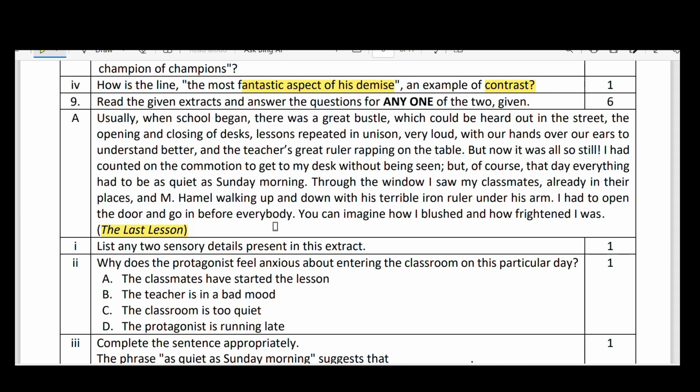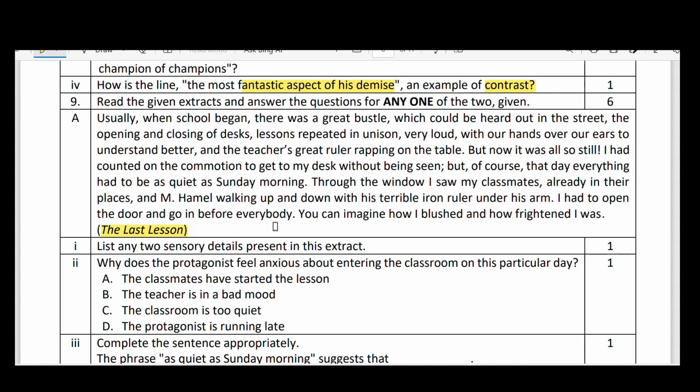Yes, usually when school began, there was a great bustle. Bustle means here noise, which could be heard out in the street. The opening and closing of desks, lessons repeated in unison, very loud, with our hands over our ears to understand better, and the teacher's great ruler rapping on the table.